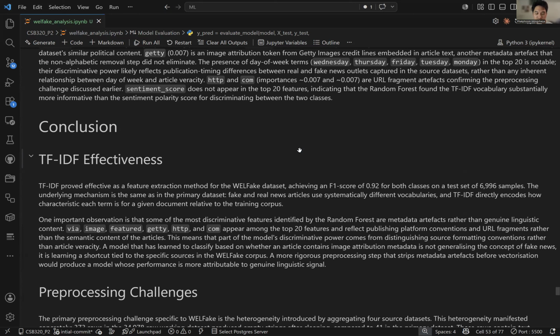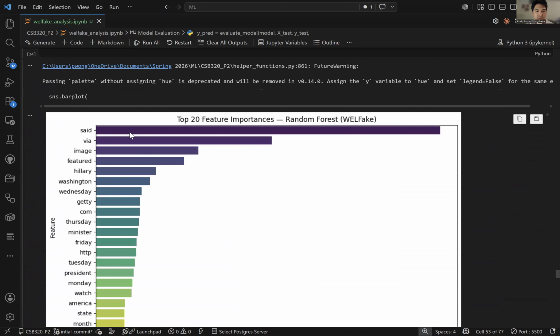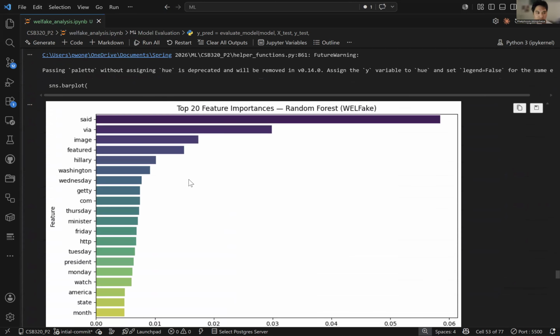Which basically means TF looks at one particular document and says, how many times do these particular words appear in this one document? And then IDF looks at the same word and says, how frequent is this word across all the documents given? So something like said had a really high importance score here.